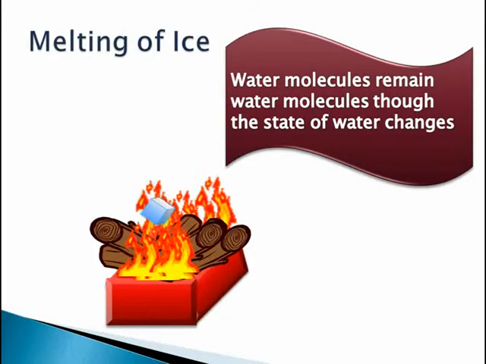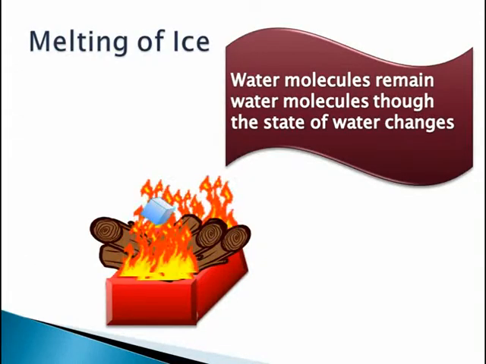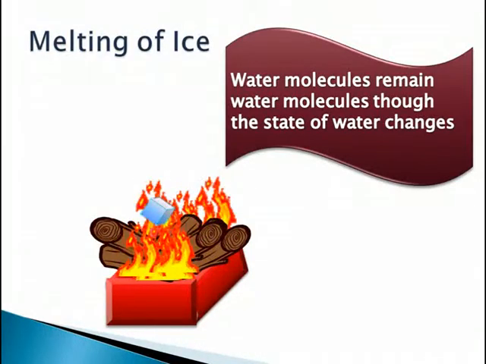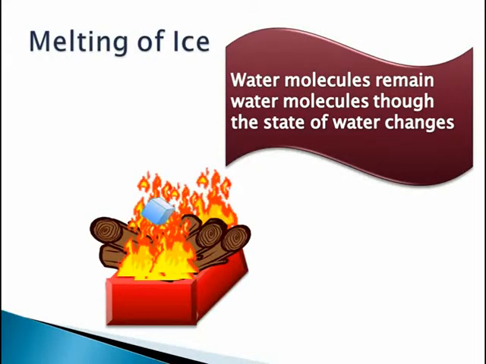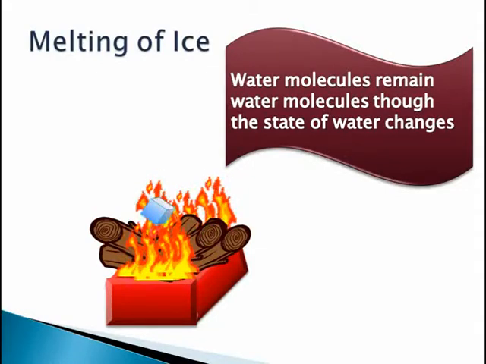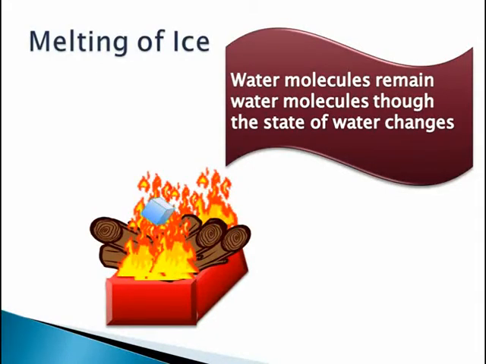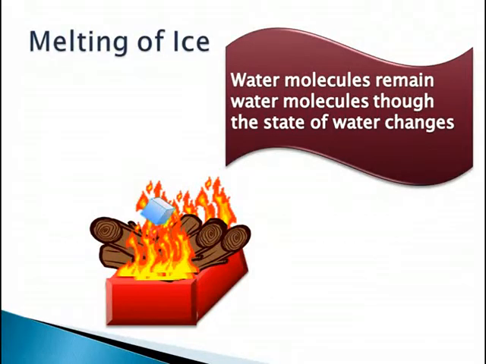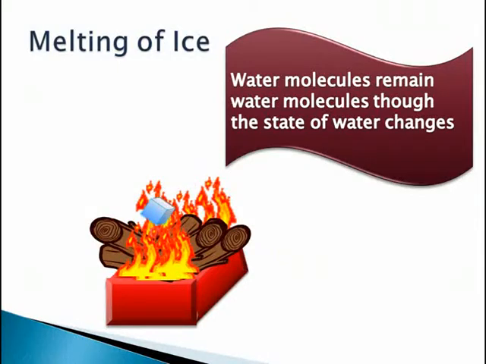As I just said, physical changes are easily reversible. Therefore, you can put a plate over the steam formed when water boils and the steam will immediately condense to form water. Similarly, you can again put the water that's formed after the melting of ice in the freezer of a refrigerator and again you'll get back the ice. So it's all water. So physical changes are reversible.